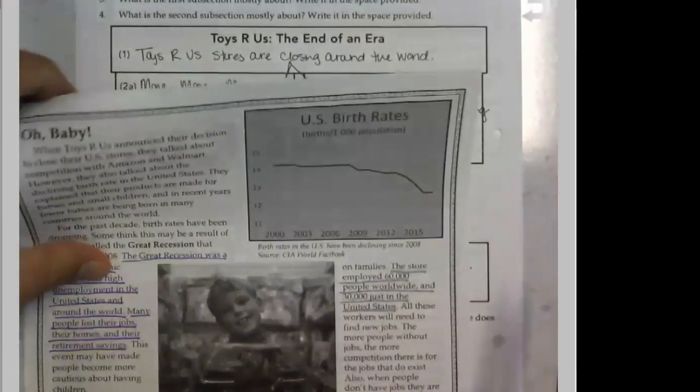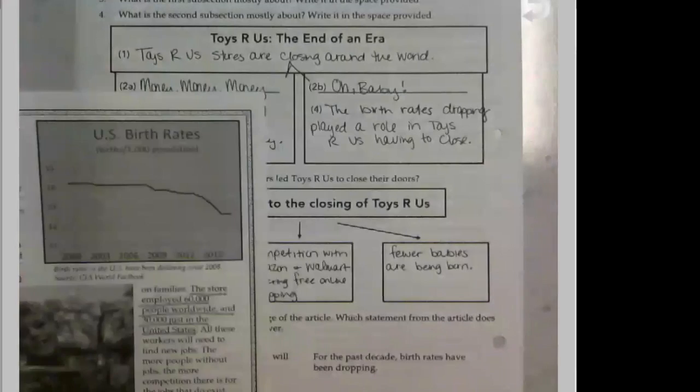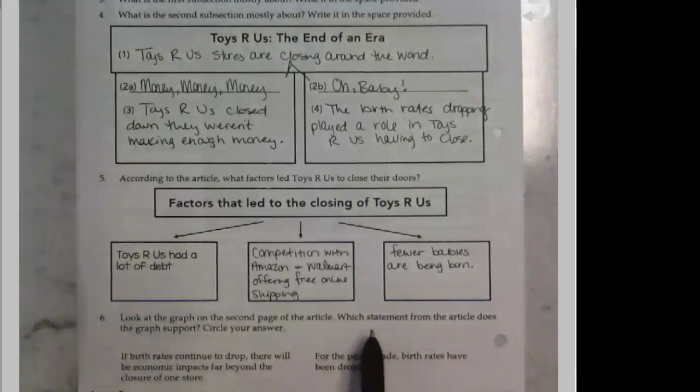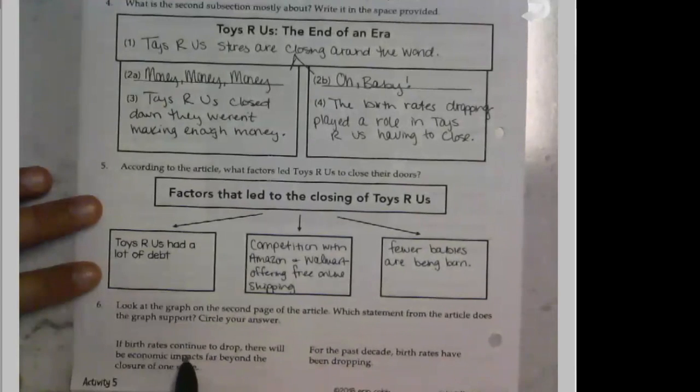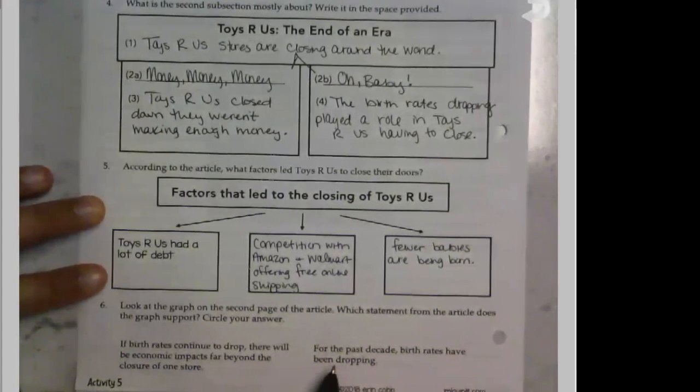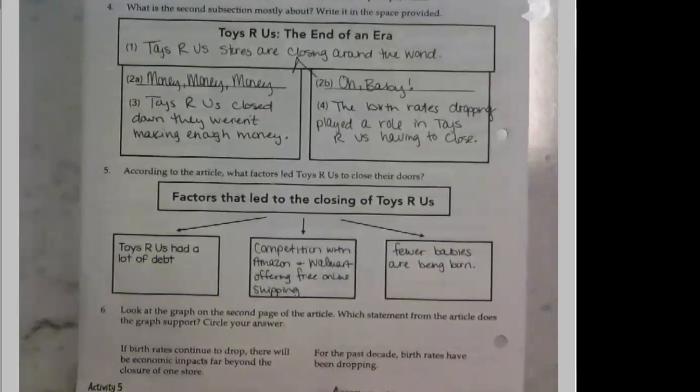All right. So it says, which statement from the article does the graph support? Circle your answer. So if birth rates continue to drop, there will be economic impacts far beyond the closure of one store. Or for the past decade, birth rates have been dropping. So it's 2020 right now, and this article was actually written in 2018.